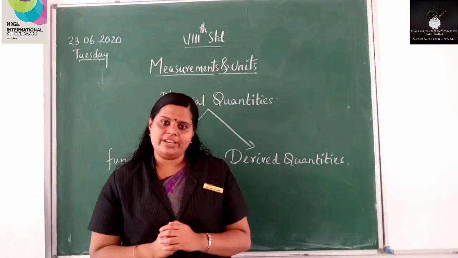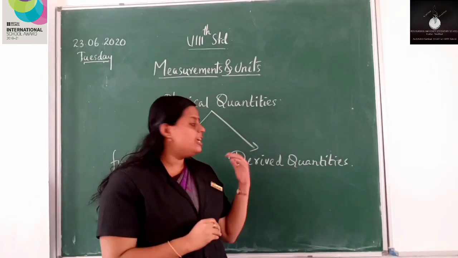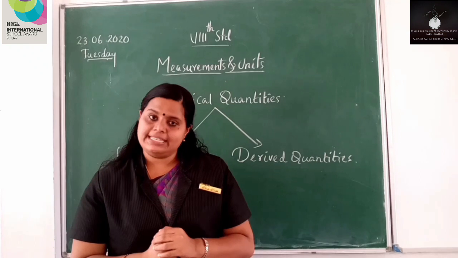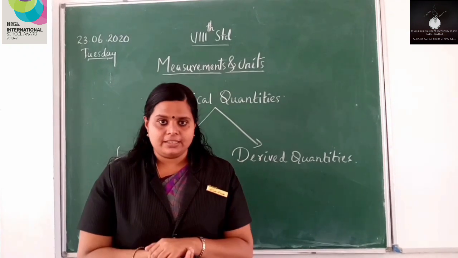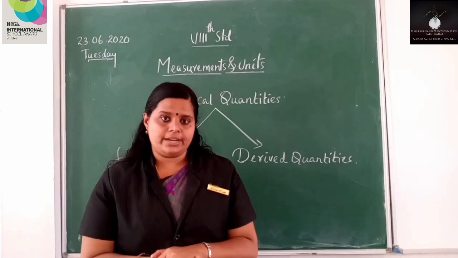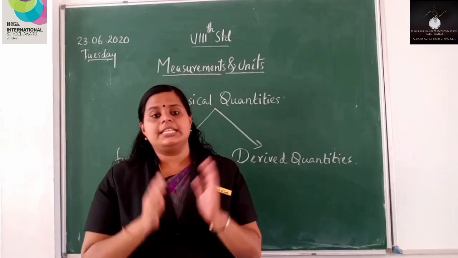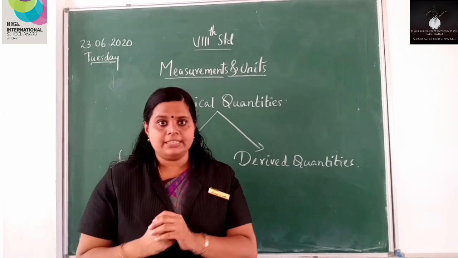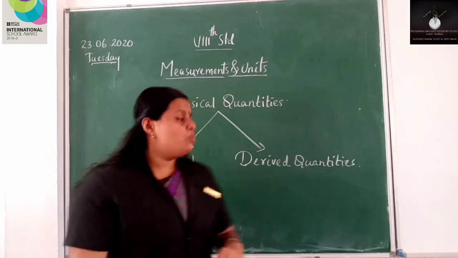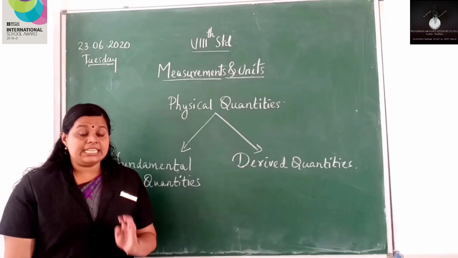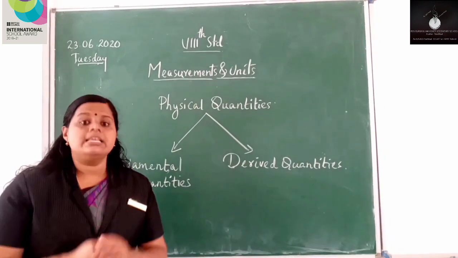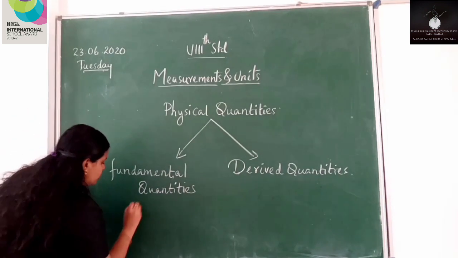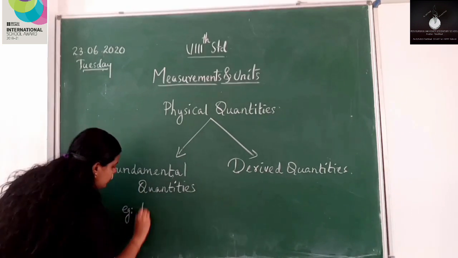By hearing this definition, you might not understand the difference between fundamental quantities as well as derived quantities. So let me explain these through examples. See, suppose I am taking length. So this length is an independent quantity. That means length is not dependent on other quantities. So what about length? Since it is not depending on other quantities, it is a fundamental quantity. So first example is length.